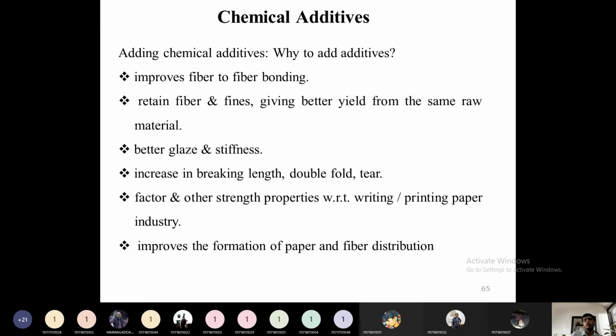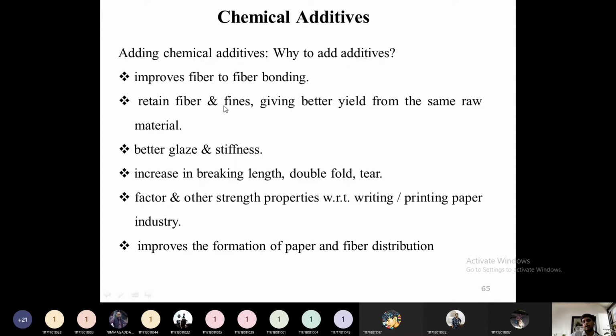Then chemical additives. All these extenders, coatings, fillers, sizing, everything comes under the additives. So additives or chemical additives are nothing but the fillers, sizing materials, dye stuffs, everything coming under additives. So why do we add these additives? To improve the fiber to fiber bonding. The fiber to fiber bonding needs to be arranged in a proper manner so that the gap will be very small. If the gap is very high in the fiber to fiber matted structure, we can't write with our pen. Because of that, some external chemicals called chemical additives will be added to improve the fiber to fiber bonding.